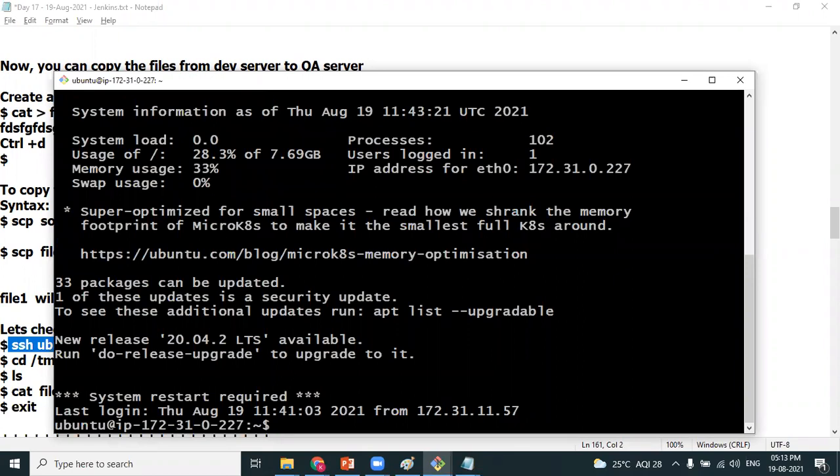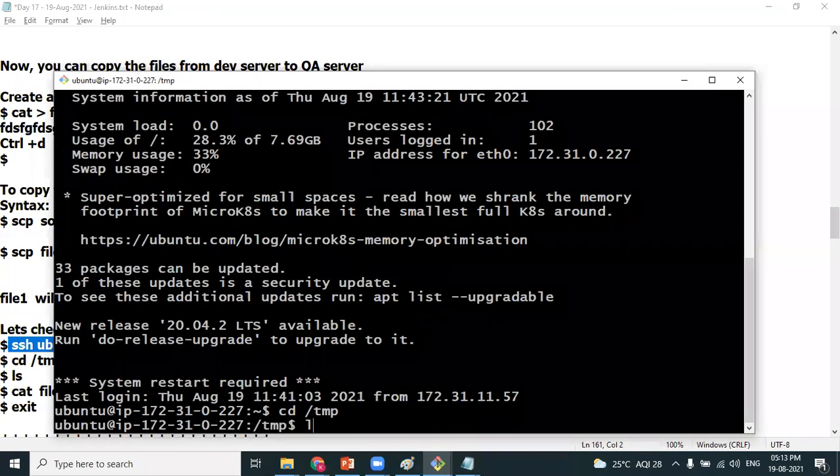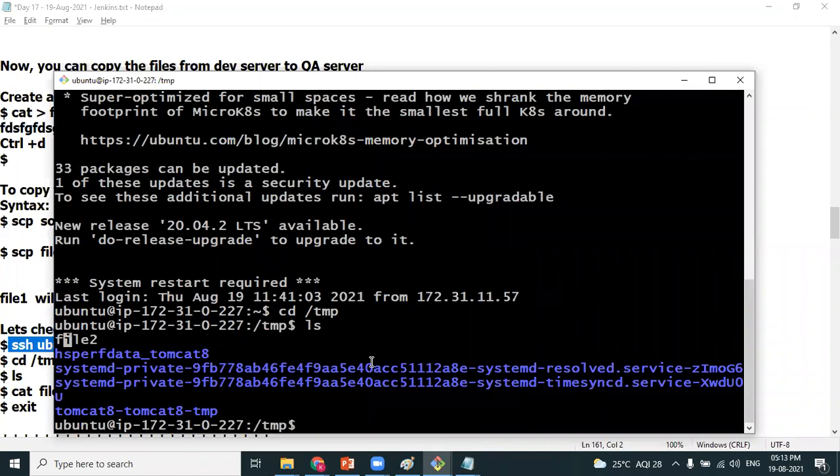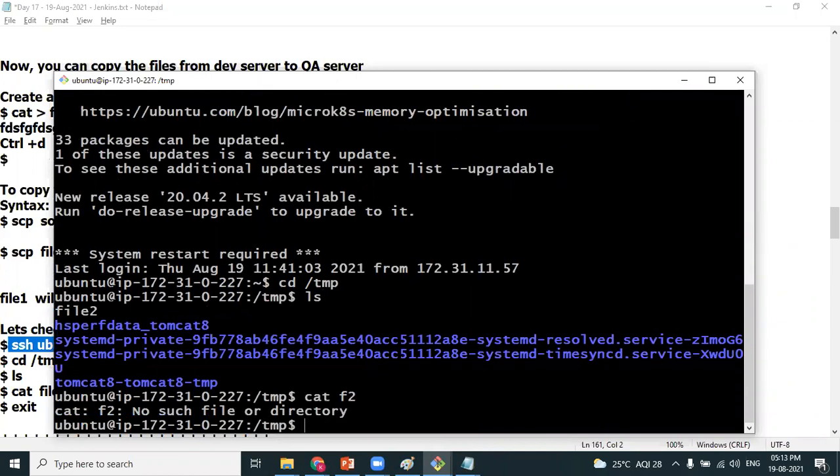In the QA instance, we copied into the temp directory, so I'm going to cd /tmp. In that, with ls, we have a file. Can you see here, Anuj? file2. If you want to read the contents, cat file2, you get the same contents. Correct.